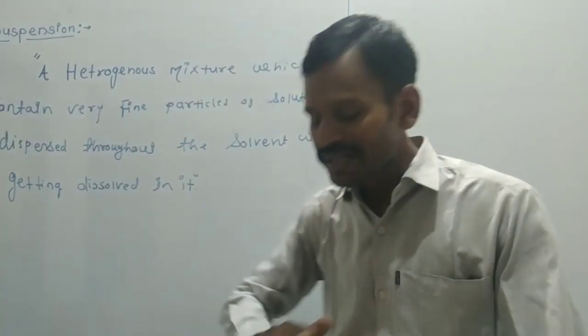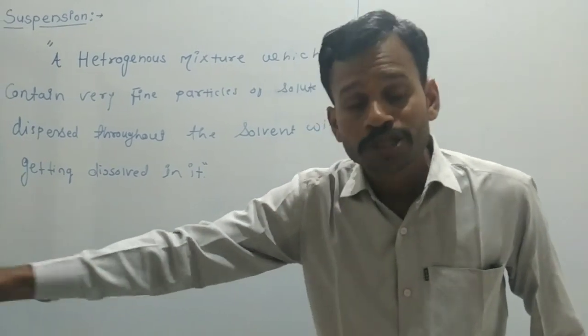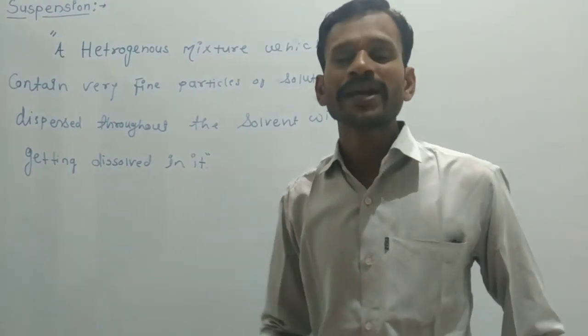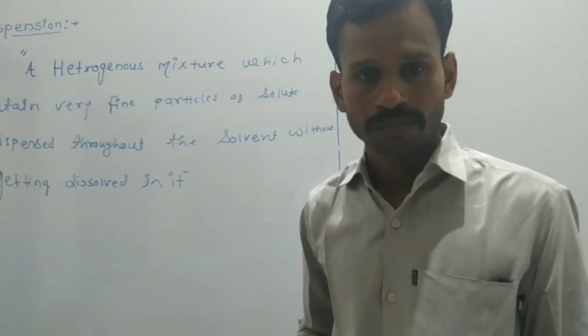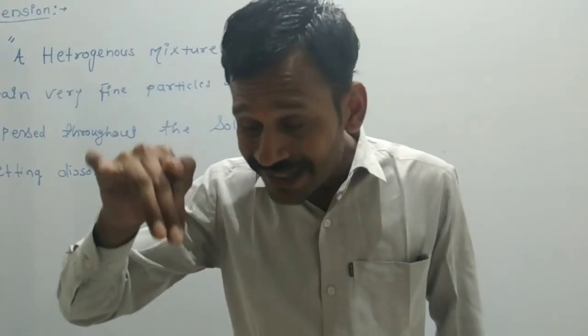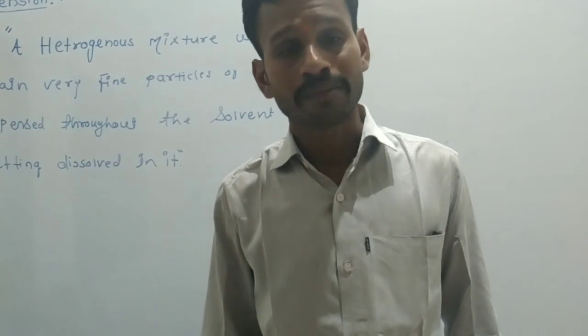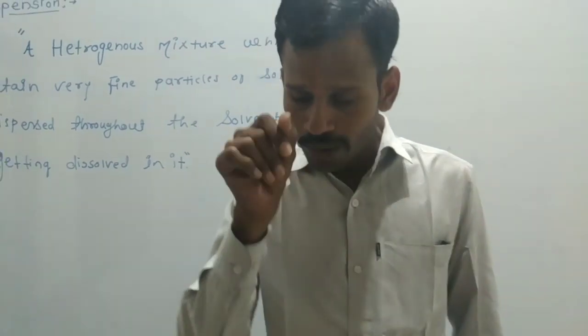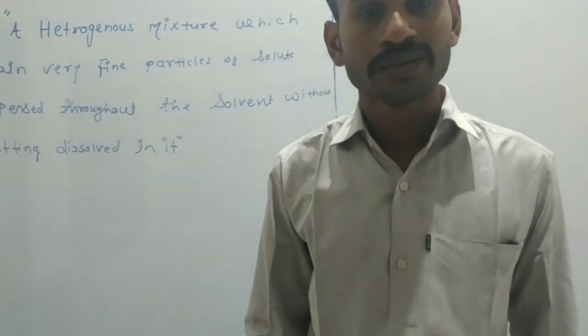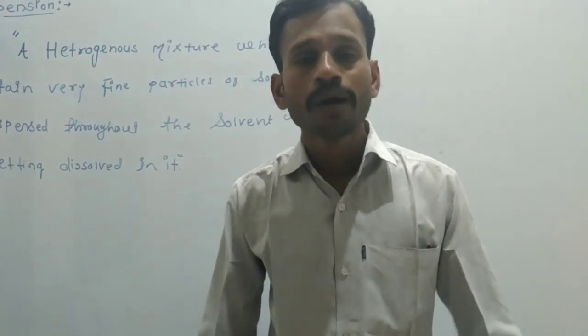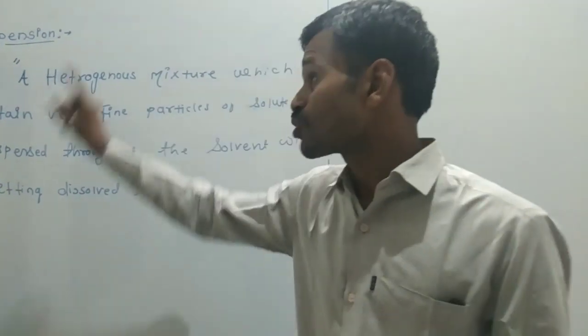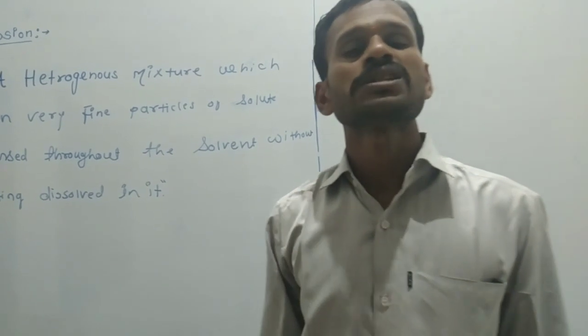It is dispersed throughout the solvent, but it is not dissolved in the solvent. It is not dissolved in the liquid, the larger quantity. That is called a suspension. This is the simple definition.